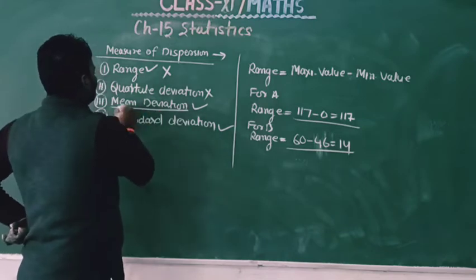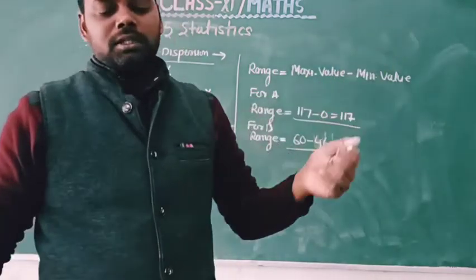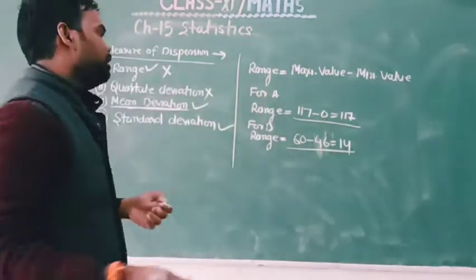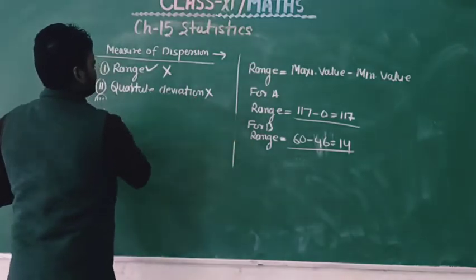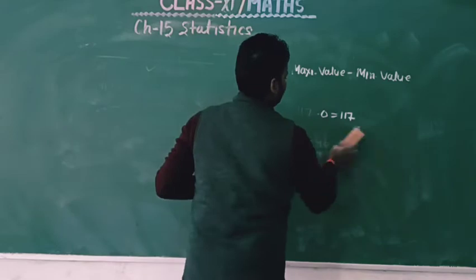Next is mean deviation. So let us see what mean deviation is and how it works in statistics.